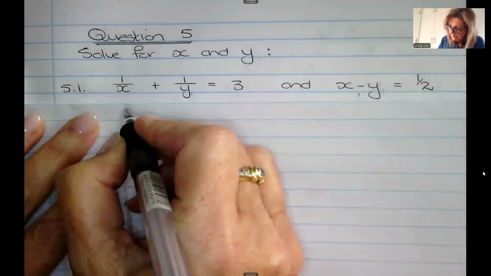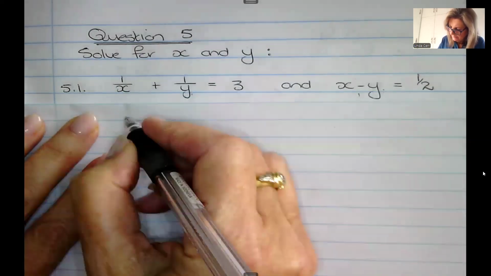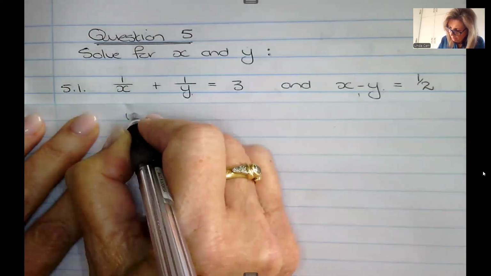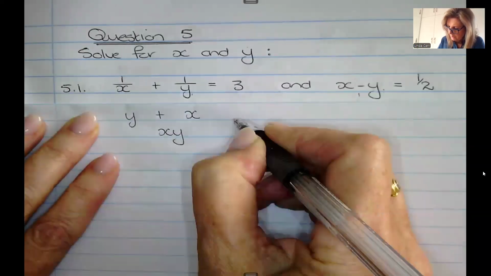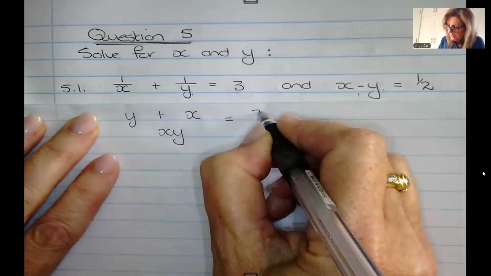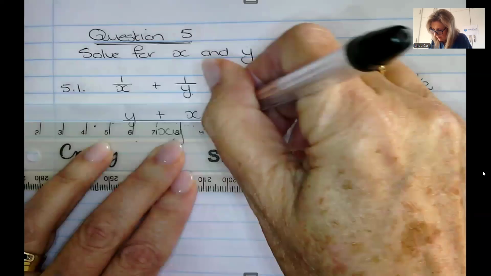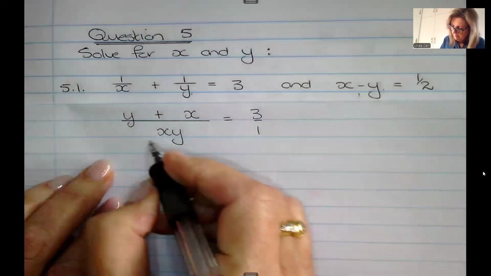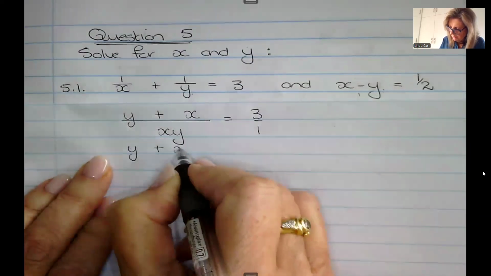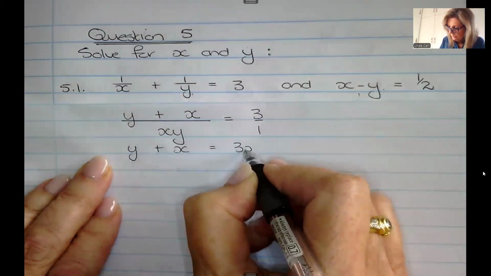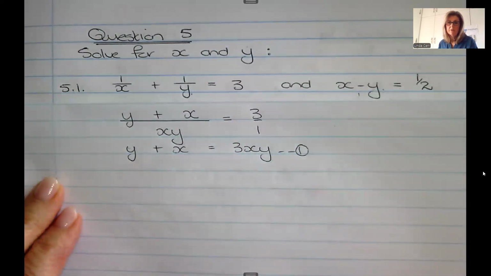So I'm going to go for a common denominator over here. So I'm going to say this is (y plus x) over xy. I'm going to leave this as 3 over 1 because I can then multiply through by xy. So I can now say y plus x is equal to 3xy. So that's one of my two equations.